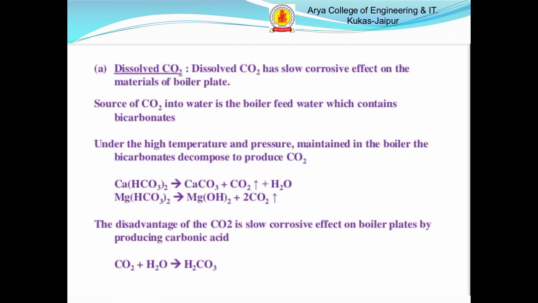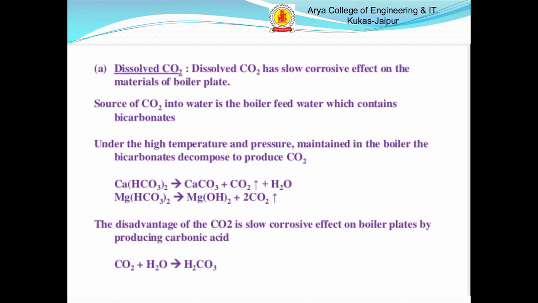Next, dissolved CO2. Dissolved CO2 has a slow corrosive effect on the materials of boiler plates. So, the source of CO2 in water is the boiler feed water which contains bicarbonates. Under the high temperature and pressure maintained in the boiler, bicarbonates decompose into carbonates and produce CO2.